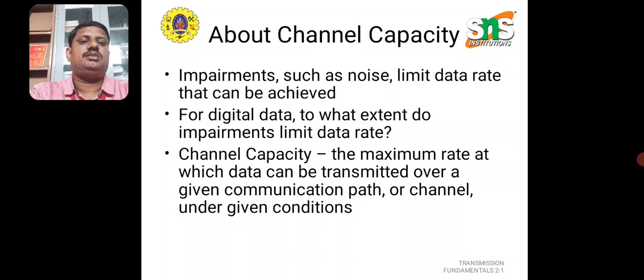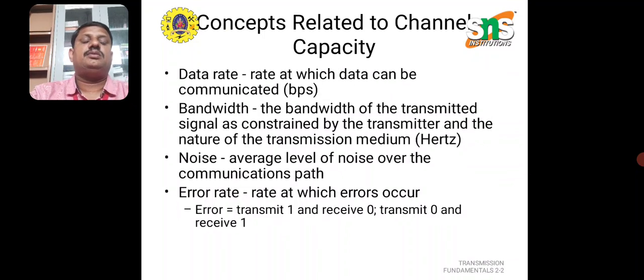In digital data, we extend the increments to the limit of the data rate. The channel capacity is the maximum rate at which data can be transmitted over a given communication path or channel under given conditions. The data rate is the rate at which data is transmitted in communication, in bits per second.